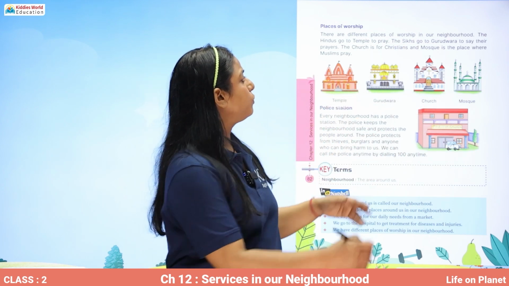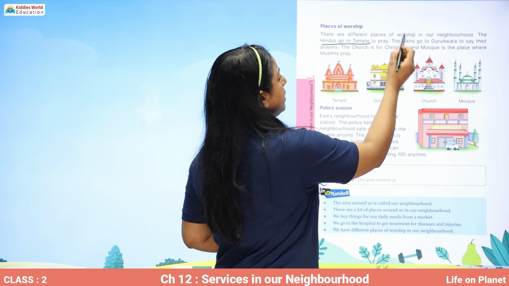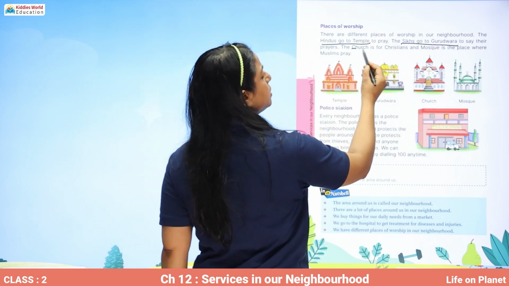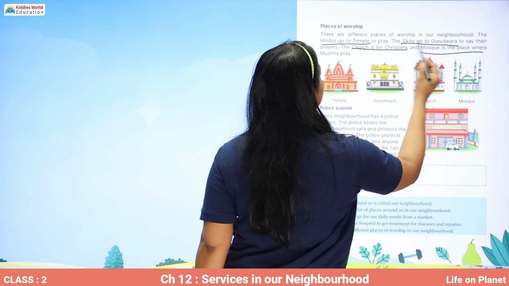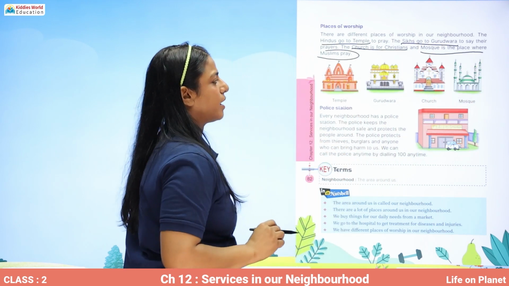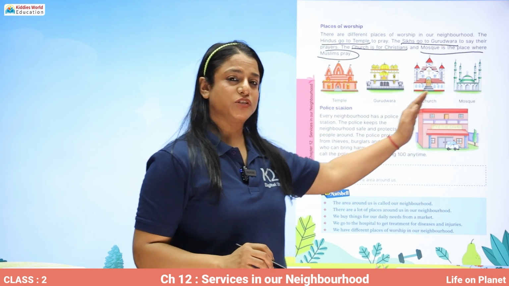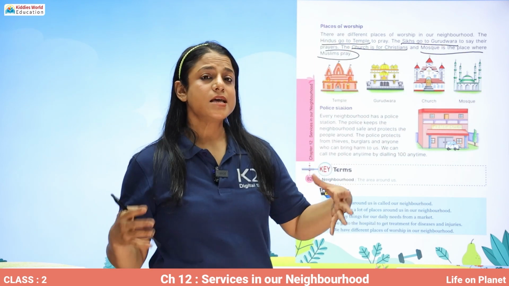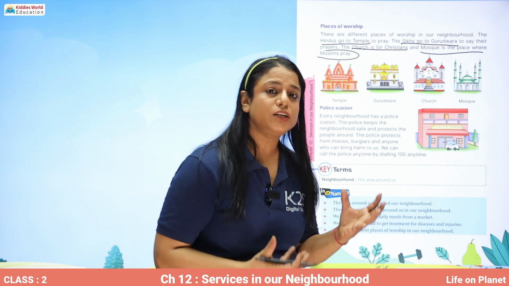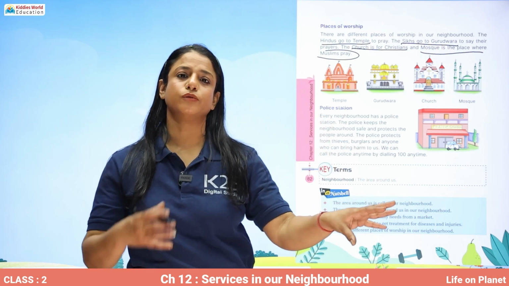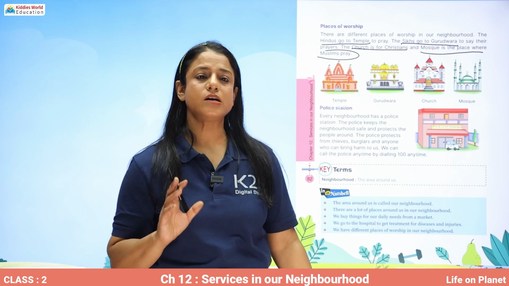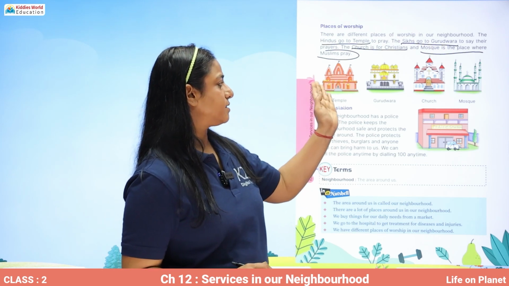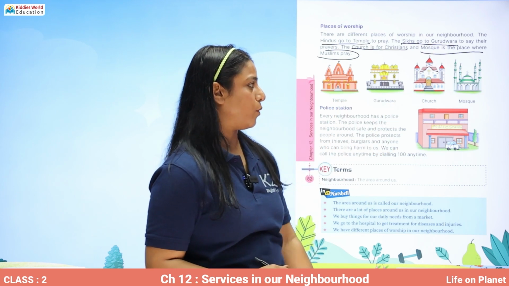The Hindus go to temple to pray. Sikhs go to gurudwara to say their prayers. Church is for Christians and mosque is the place where Muslims pray. And these are the pictures of the places of worship. Whenever you see a building, somehow you are able to make out whether it is a gurudwara or a mosque or a temple or a church. Okay, so here is a temple, gurudwara, church and mosque.